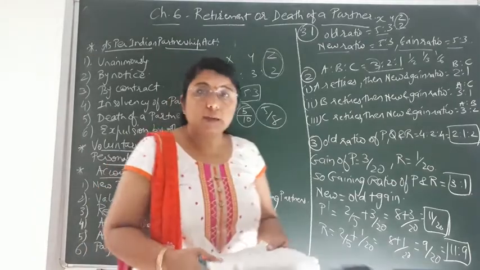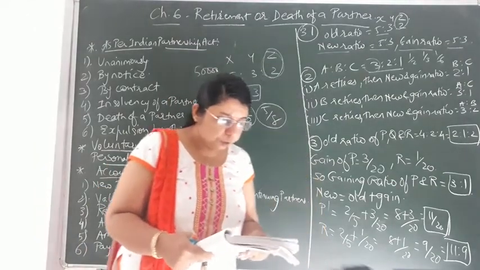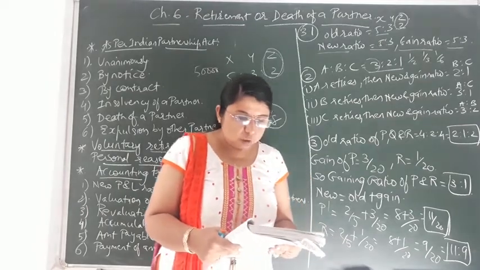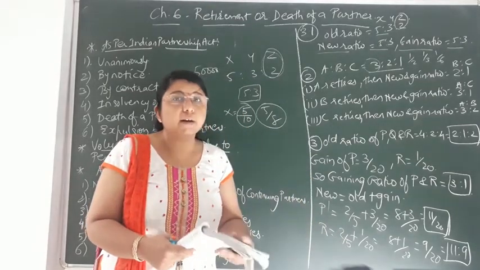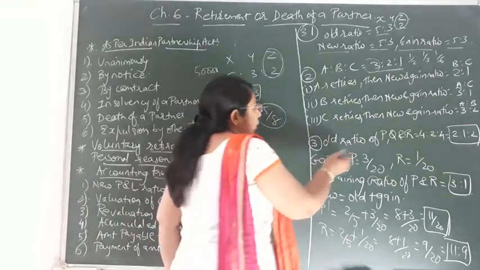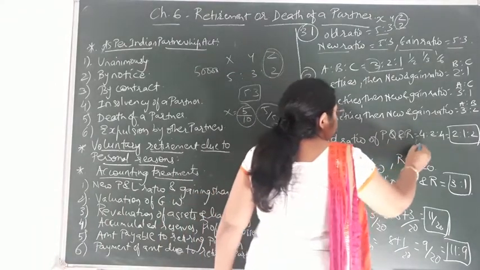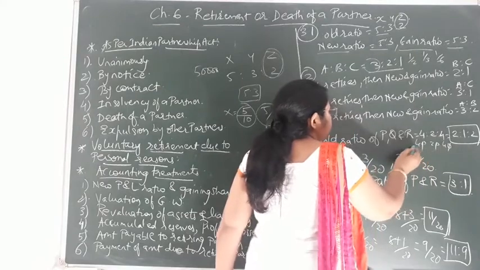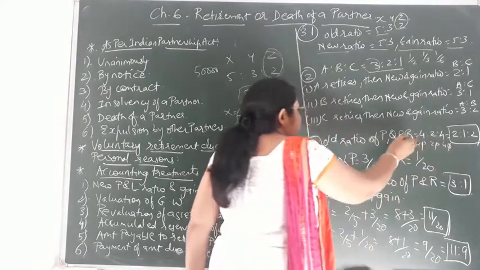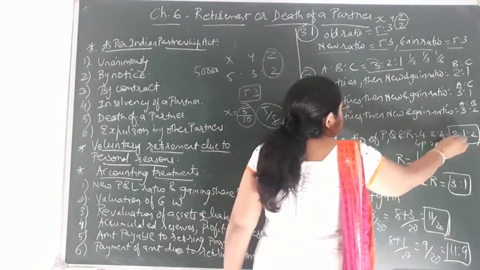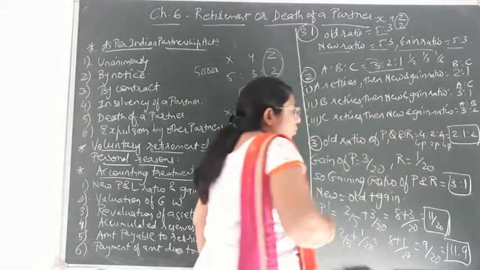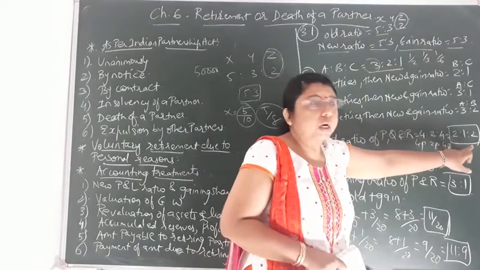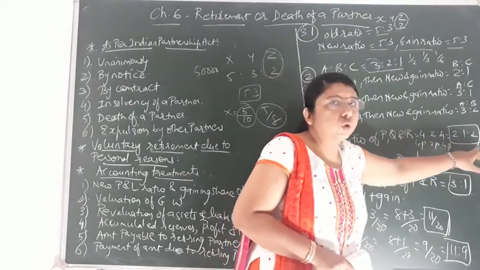No calculation is there over here. Now the third question. If P, Q and R are partners sharing profit and loss in the ratio of 40%, 20% and 40%, you can see I have written over here 4:2:4. Deducting the 0 from each one, it would come 4:2:4. Now again simplifying it, 2 1s are 2, 2 2s are 4 and 2 2s are 4. So the old ratio between the three partners, P, Q and R, would come to 2:1:2.